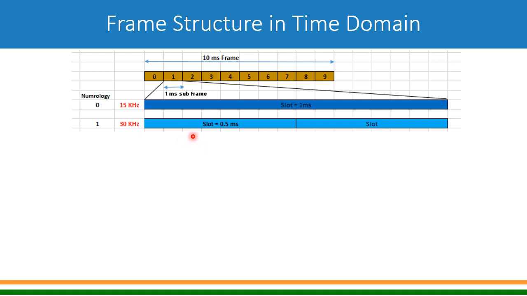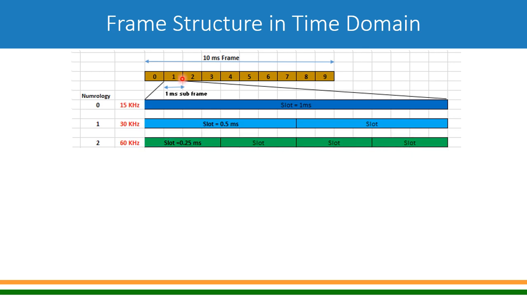Again every slot will have 14 symbols, so 14 plus 14, 28, plus 14 plus 14, so 56 symbols in the same 1 millisecond subframe. And in the entire frame, it will be 560.